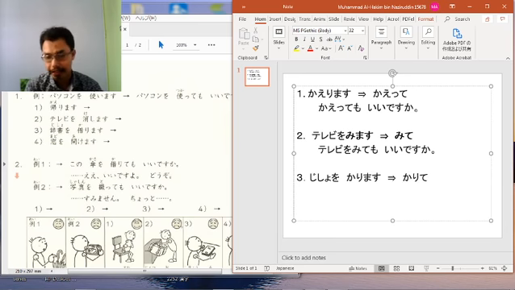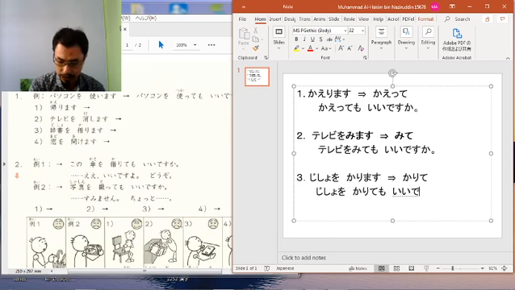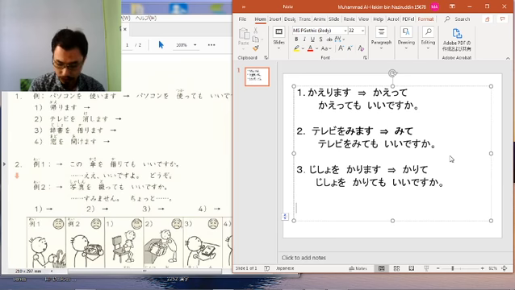It's not included in the ichigroup. If you follow the formula in ichigroup, it would not work here. So this one is also a special case included in the nigroup. It becomes karite. When you combine it with the word given, jisho karite mo ii desu ka? Can I borrow your dictionary? So this is for number three.